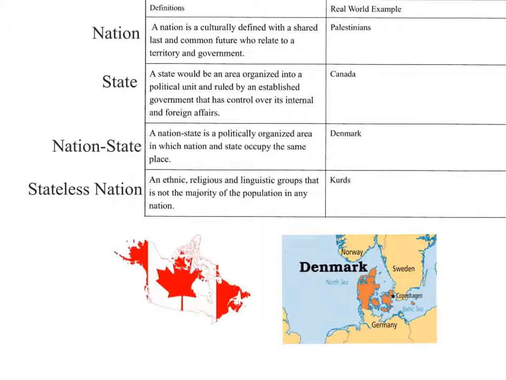A nation-state is a politically organized area in which nation and state occupy the same place. A good example of this would be Denmark because most of the people living in this country speak the same language and are the same ethnicity.